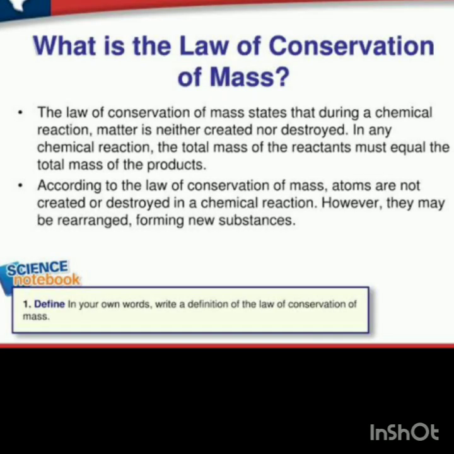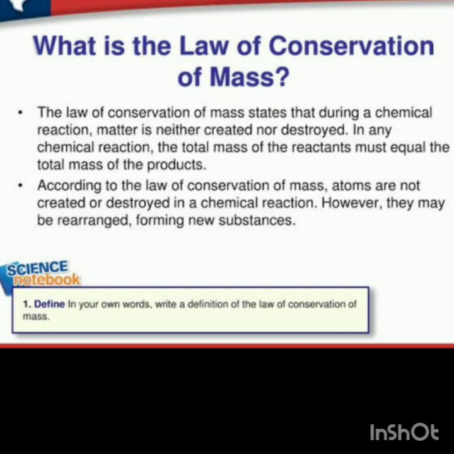Now, I hope you have understood why I have given the example of the preparation of chocolate cake. Yes, the ingredients which we have taken in a definite or the same ratio to prepare a particular amount of cake can never be changed. So, according to this law, we can say that during a chemical reaction, atoms can neither be created nor be destroyed. In fact, atoms rearrange themselves, forming a new substance.